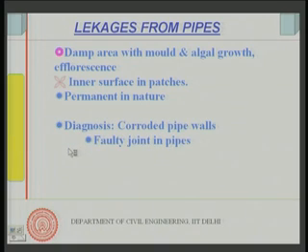Corroded pipes or faulty joints, these are the two reasons why pipe leakages take place. So, you have remedies: simply rectify the pipe. If it is the joints, rectify the joints. If it is a corroded pipe, replace it. There are no other solutions, but diagnosis is very important. I said there are 4 main types of causes. If you can diagnose the cause, then solving is not a problem. Quite often, when it is faulty joints, you will find that even if you have relaid your pipe, it still might be leaking, because the joints have been faulty.